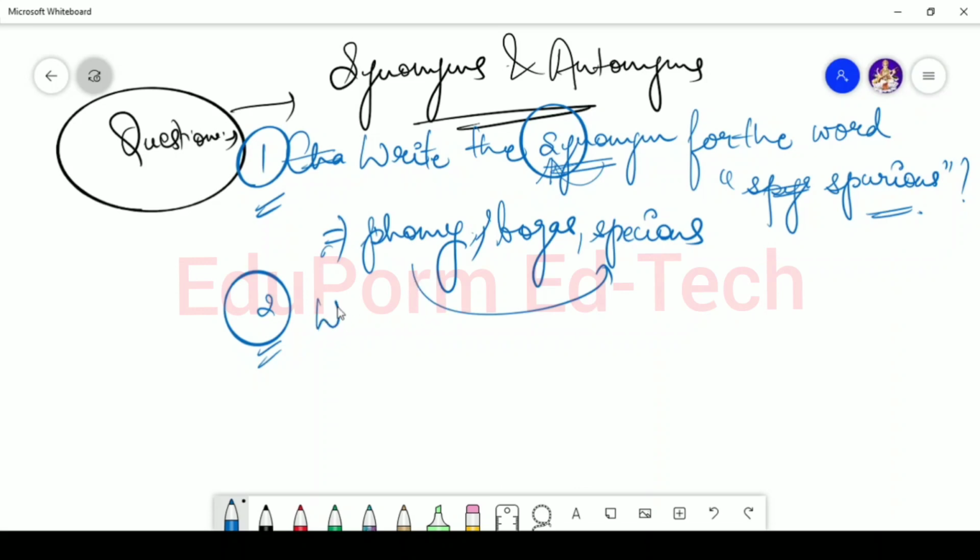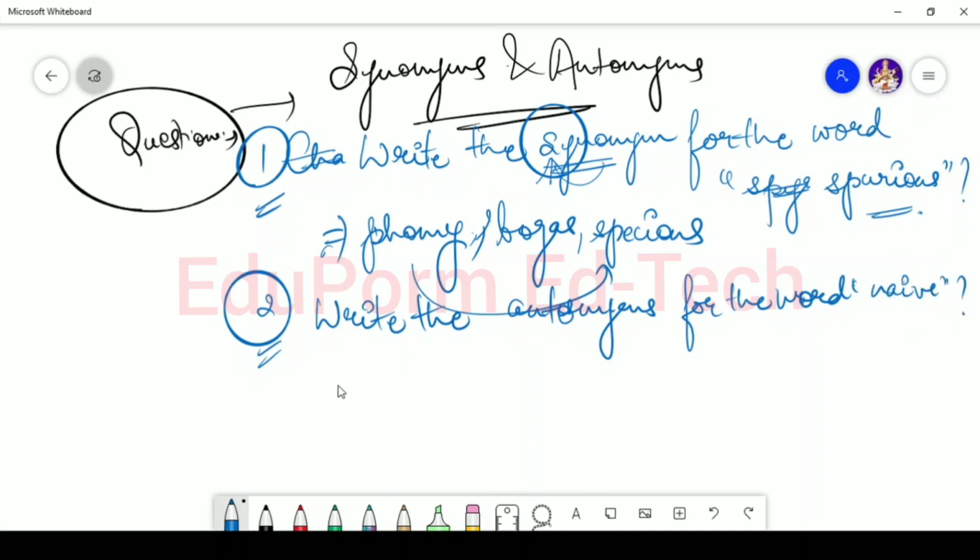Now let's talk about the second question. They can ask you like, write the antonyms for the word, let's say knife. So antonyms, they are asking the opposite meaning. Always try to read out the question very carefully. Try to seek out whether they have used synonyms or antonyms, or have they combined both synonyms and antonyms and are asking the meanings respectively, or even if they're providing you with some options. Mostly they provide you with the options and you have to choose out the correct meaning.